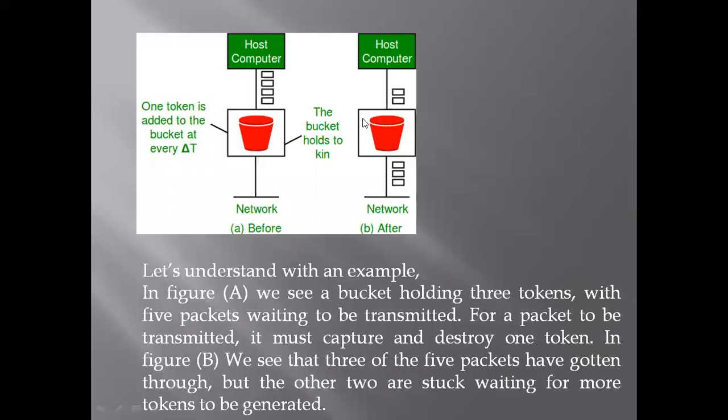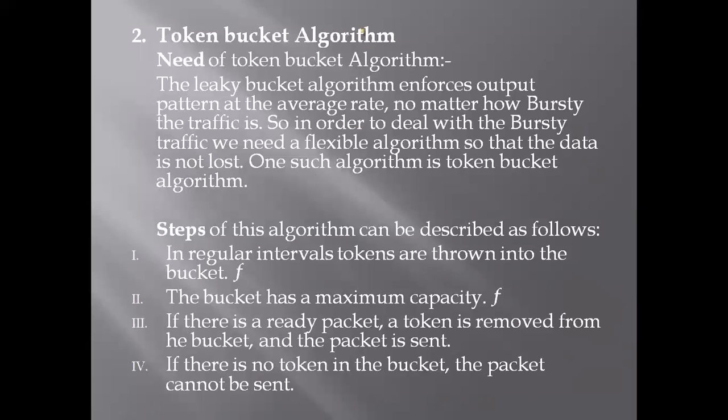We see the diagram of the token bucket algorithm. Before the host computer, one token is added to the bucket at every delta t, and at the network, in the second step the host computer directly fills the bucket with the packet and it goes to the network. So this is the token bucket algorithm. One more example of the token bucket algorithm is that a fan has a constant flow of electricity. So this is also considered an example of the token bucket algorithm.